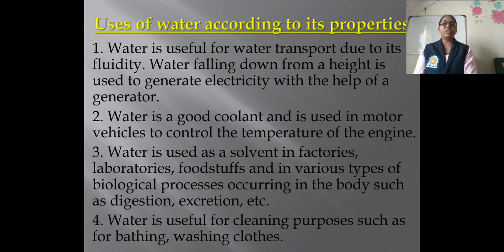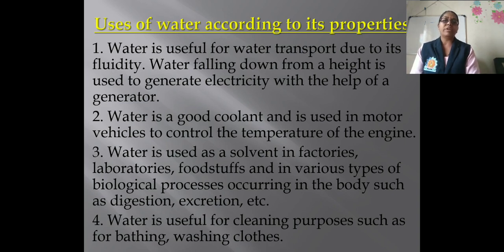According to all these properties, some uses of water are given. The first one is that water is useful for water transport due to its property of fluidity. Water falling down from a height is used for generating electricity. Second, water is a good coolant and is used in motor vehicles to control the temperature of the engine.